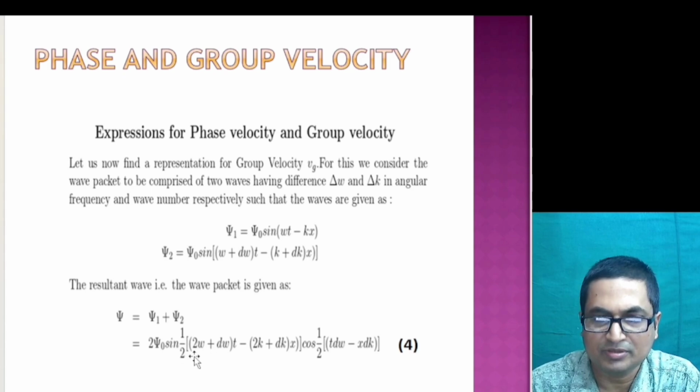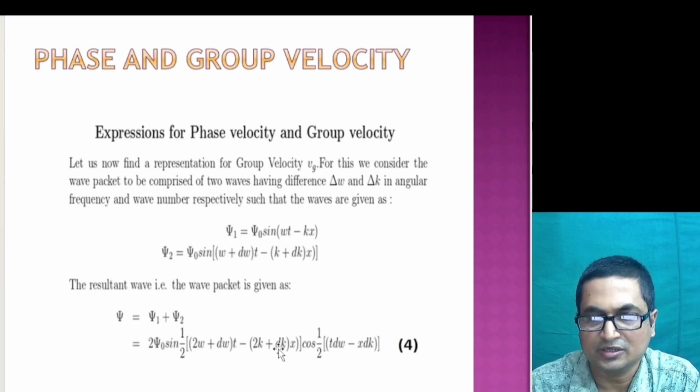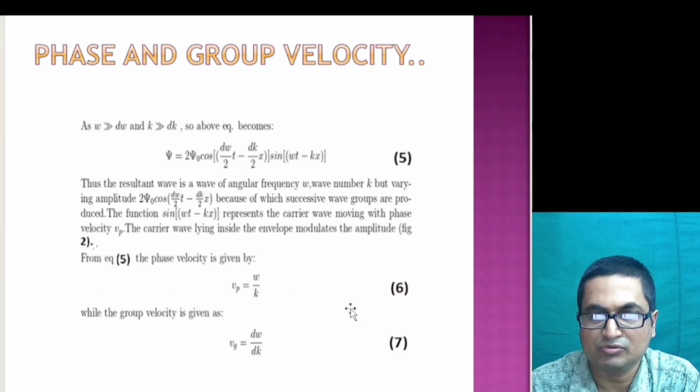So I'm doing some simplifications, just like sine A plus sine B equals twice sine half of (A plus B) into cos half of (A minus B). This kind of relation is used while getting this equation 4. So since omega is very much greater than the difference d omega between the two waves, similarly wave number k is very much greater than dk, that is the difference in wave number, equation 4 becomes this, neglecting these two terms d omega and dk here in 4. So we have now expression 5.